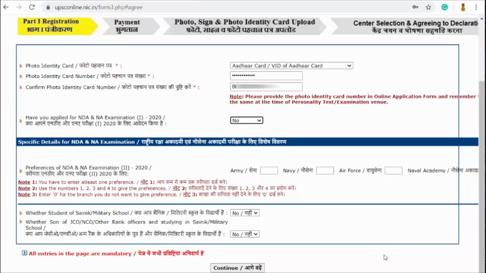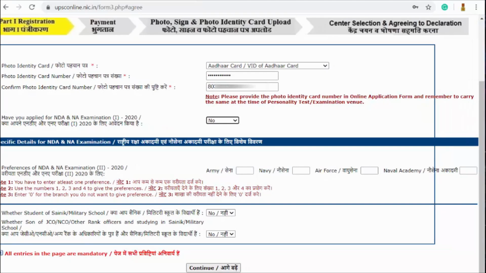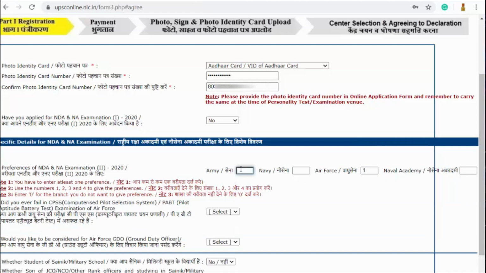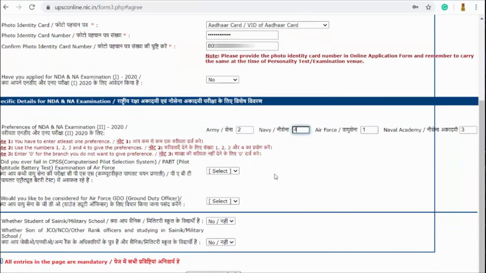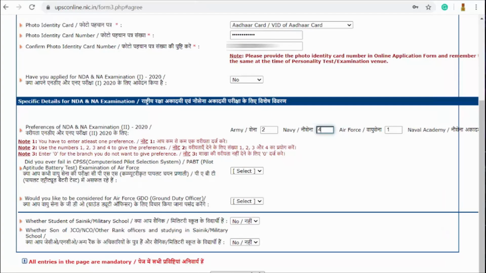Now my choice of preference would vary upon the things that I want. You want to go into the Army, or the Navy, or the Air Force, or the Naval Academy, it depends regarding that. So I am giving it here in another way of preferences. I can choose my choice of preferences as I want. I'm just giving a generic choice of preference.